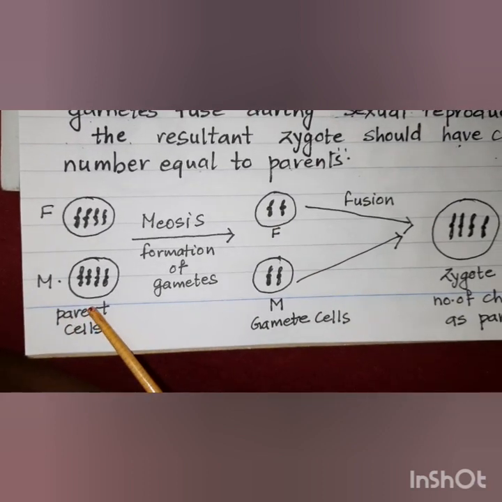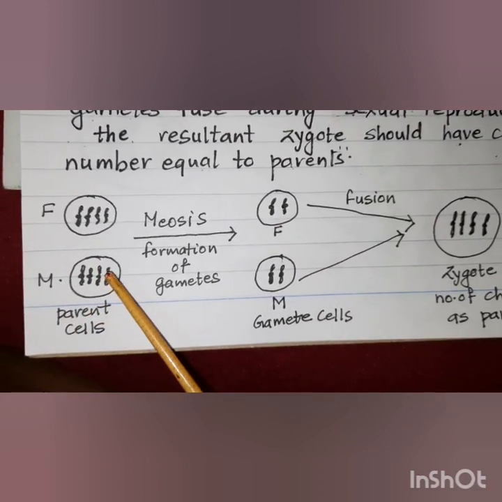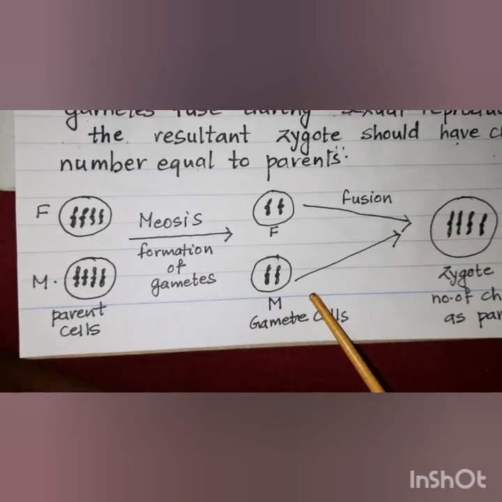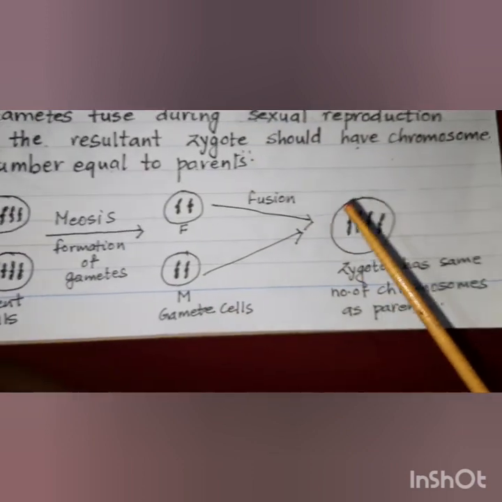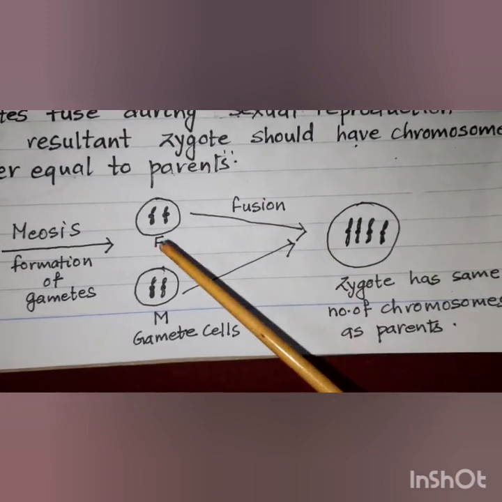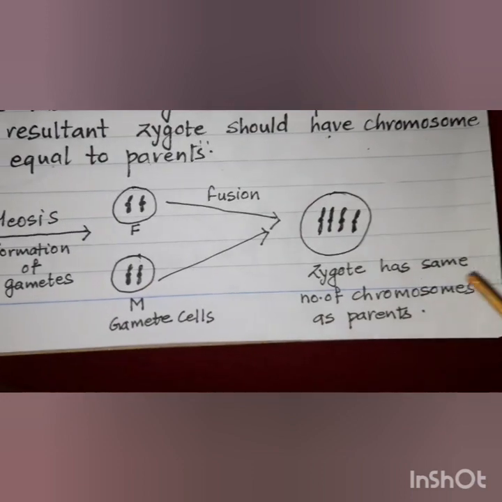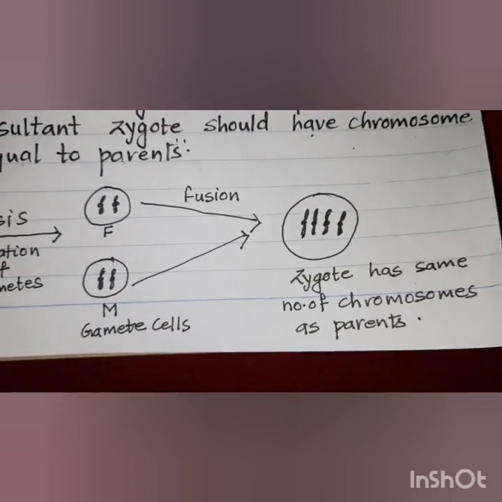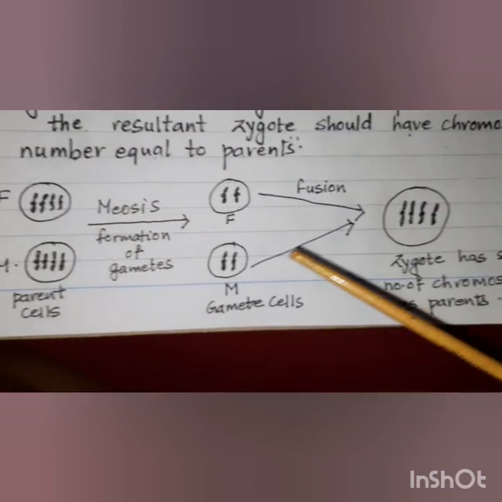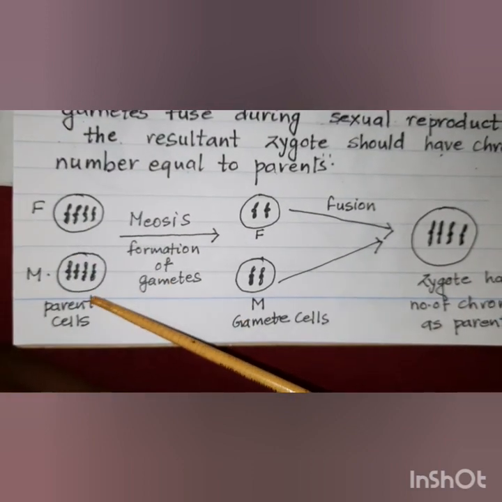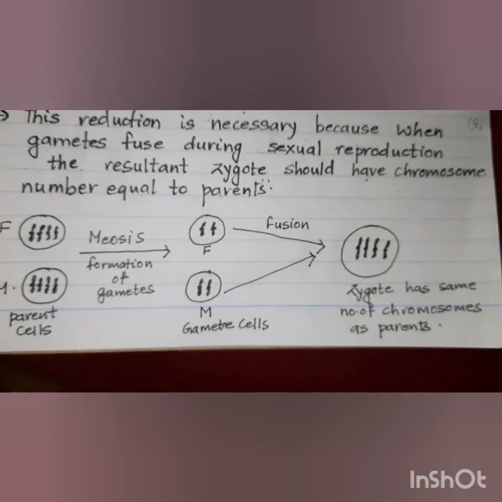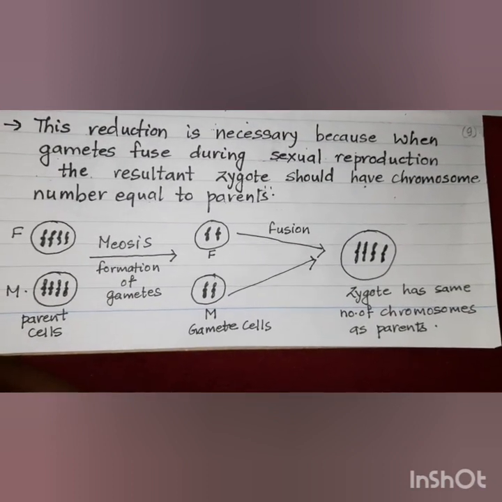Similarly, the mother's egg which was initially having 4 chromosomes, after it undergoes meiosis, gets only 2 chromosomes. Now when the fusion of gametes occurs, the sperm and the egg fuse to form the zygote, which gets 4 chromosomes, similar to its parents. So this way the purpose of reproduction is achieved.